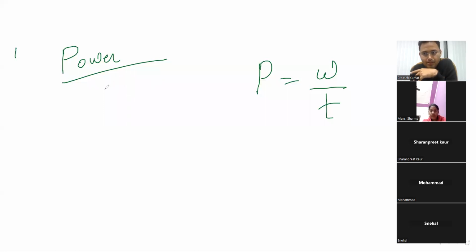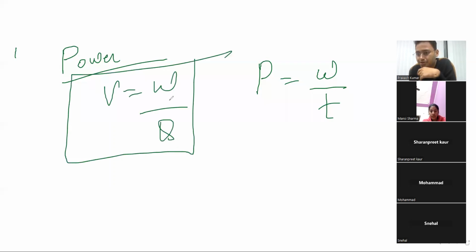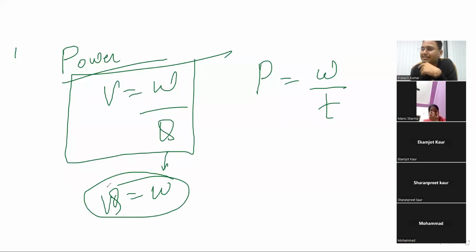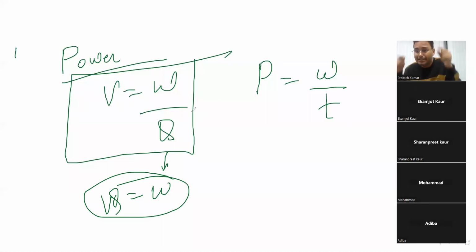Now, you know that V equal to W by Q. Potential difference equal to work by charge, you know? So you can write W equal to V into Q. Voltage equal to work by charge. If you don't know it, human beings, if they repeat something 11 times, it will go into the subconscious mind. Voltage, potential difference equal to work by charge, work by charge, work by charge. Sir, this formula is in 9th, right? Yes Mohammad.